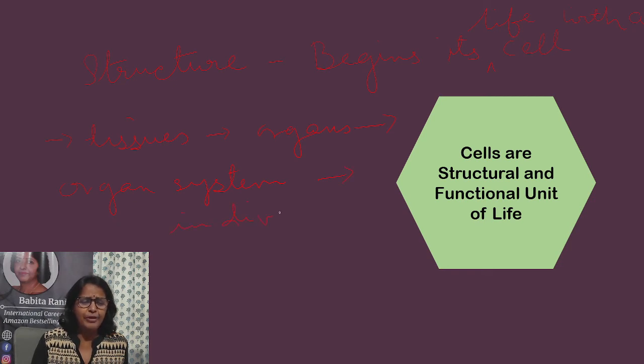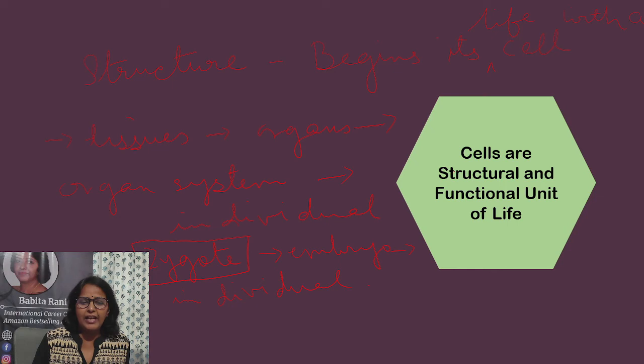But life began with a single cell. Whether it is a plant or an animal, life begins with a single cell. If we consider a sexually reproducing organism, we can say life begins with a single cell, which is known as the zygote. The zygote will divide and redivide to form an embryo, and finally an individual will be formed. So every living organism begins its life with a cell.